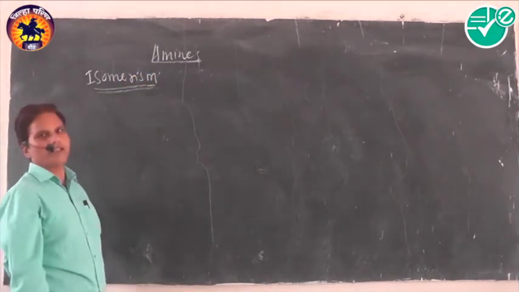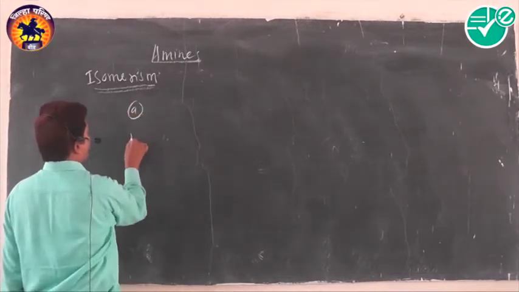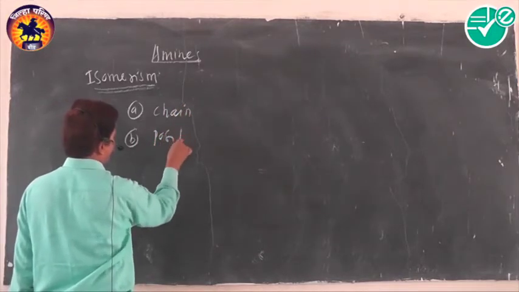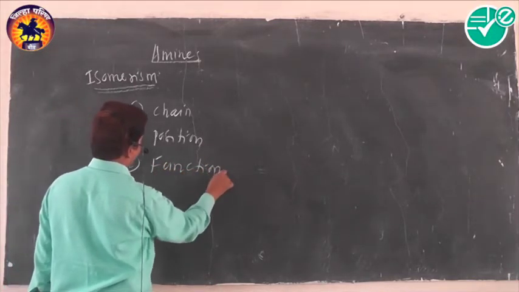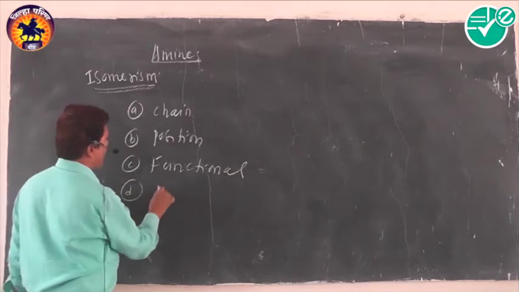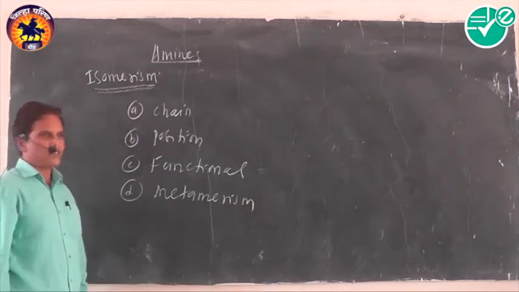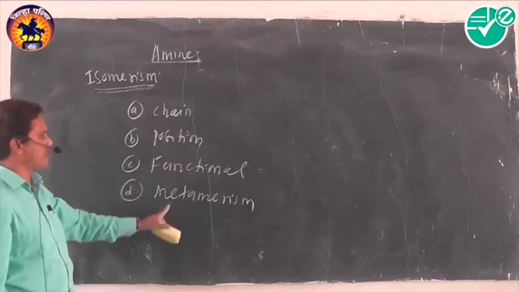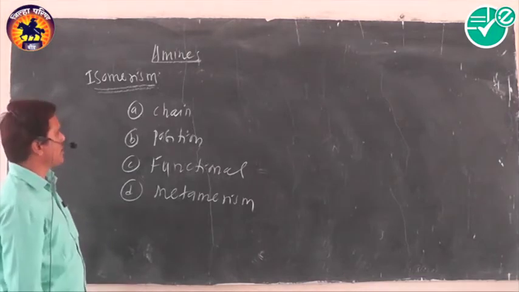Aliphatic amines exhibit four different types of isomerism: chain isomerism, position isomerism, functional isomerism, and fourth, metamerism. We can discuss them one by one.